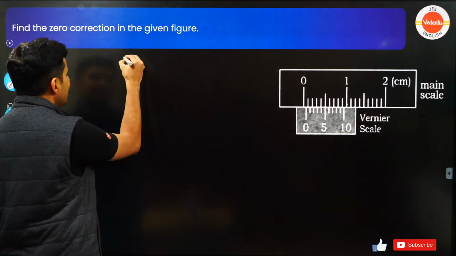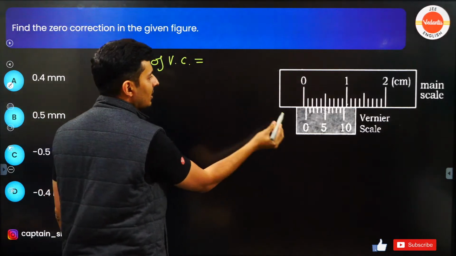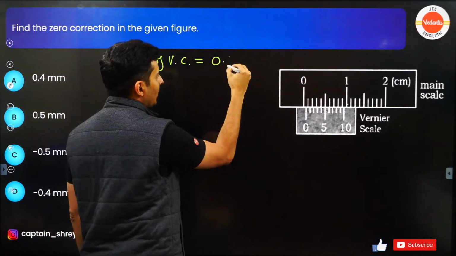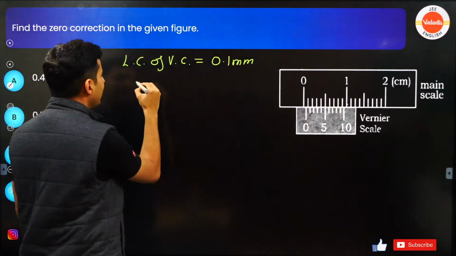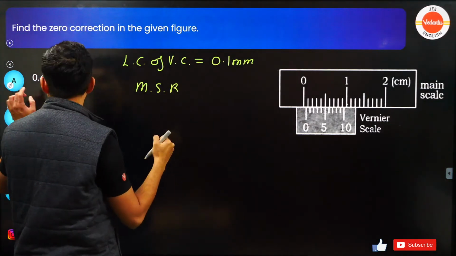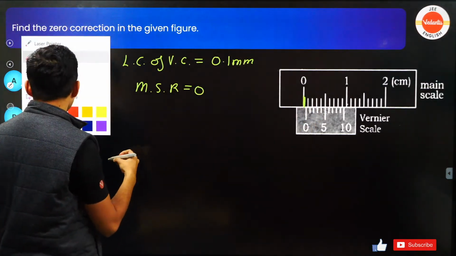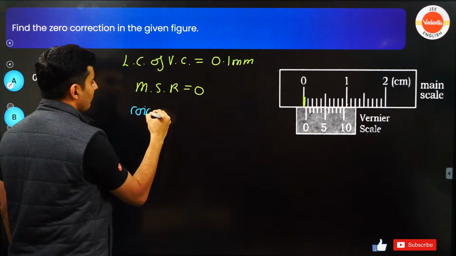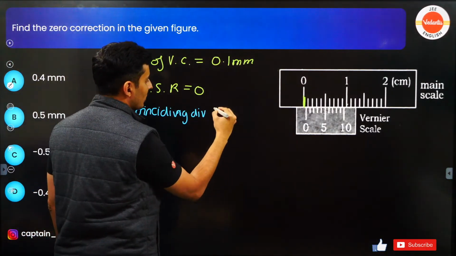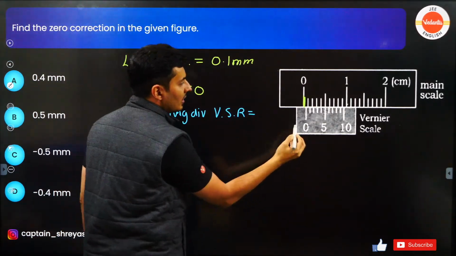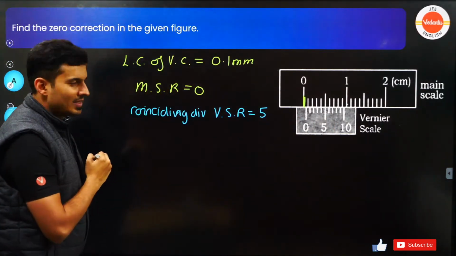First of all, what's the least count of the vernier caliper? In this case, it's going to be 0.1 millimeter. Do you see the main scale reading? What is the main scale reading? It is basically 0. Do you see the coinciding division, which gives the vernier scale reading? This is not, this is not, this is not. I think the fifth division is coinciding. Great.